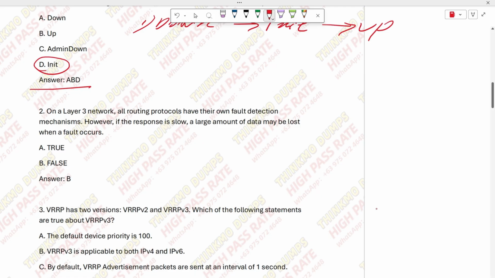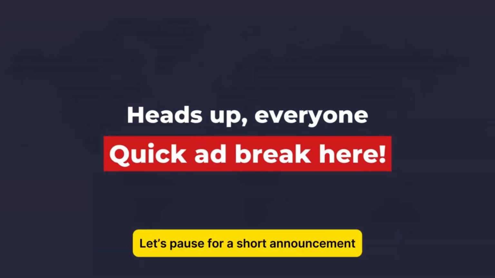However, there is one type of routing protocol that does not have this, and that is static routing. Static routing is also a type of routing protocol, so it does not have this mechanism. Therefore, the correct answer to this question is false. So choose B.